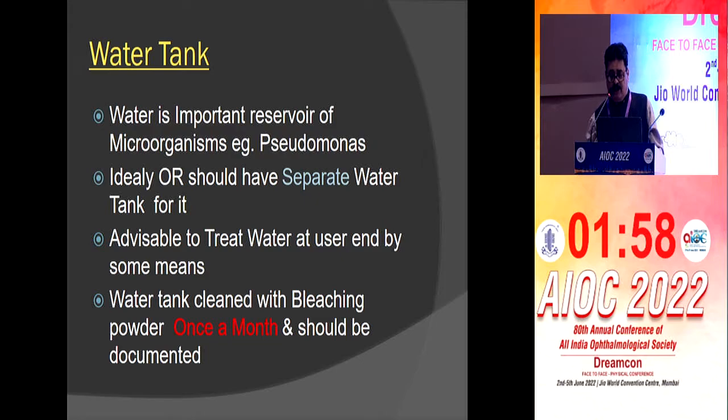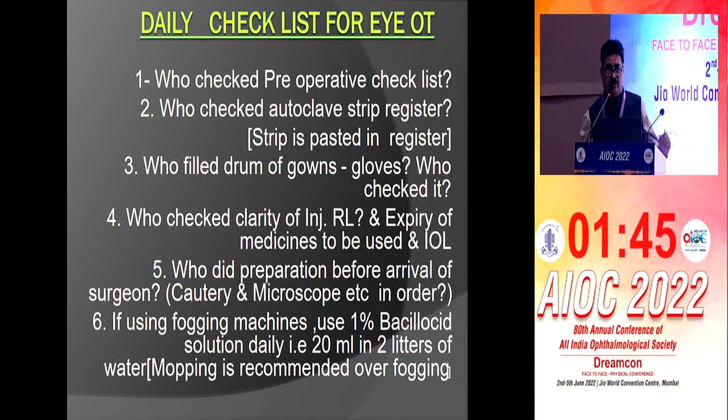Water tank should be cleaned with bleaching powder once a month. It should be documented. I keep a register so that I know when it was cleaned before. So documentation is very important for NABH and for the court. These checklists are very important. We should have daily checklists.